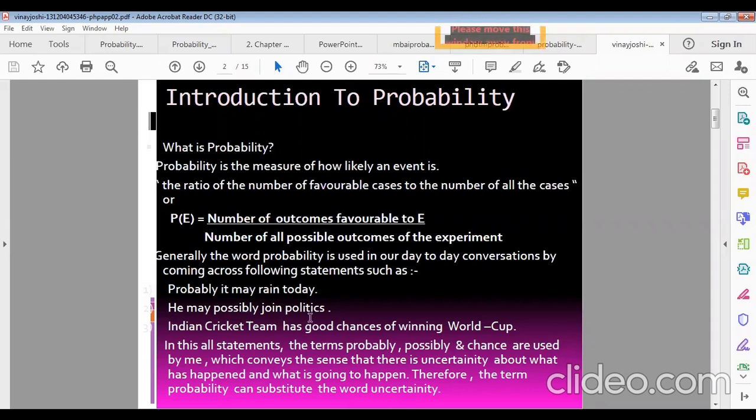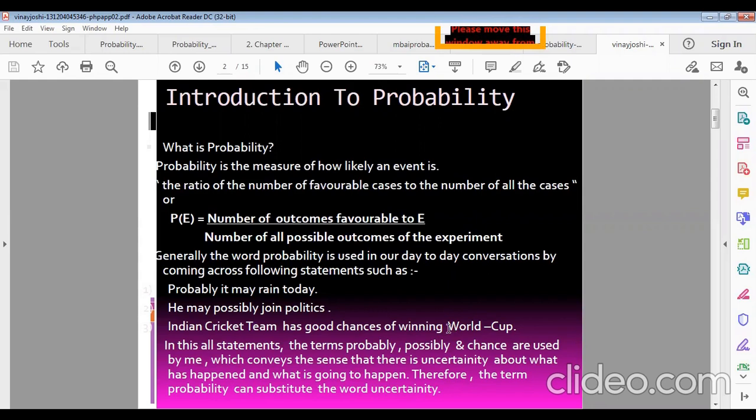So he may possibly join politics. Suppose we are guessing about someone, he may possibly join politics. Actually it may be certain, may be likely, may be unlikely, may be impossible. Suppose the Indian cricket team has good chances of winning the World Cup. For this statement the outcome may be certain, likely, unlikely, or impossible.